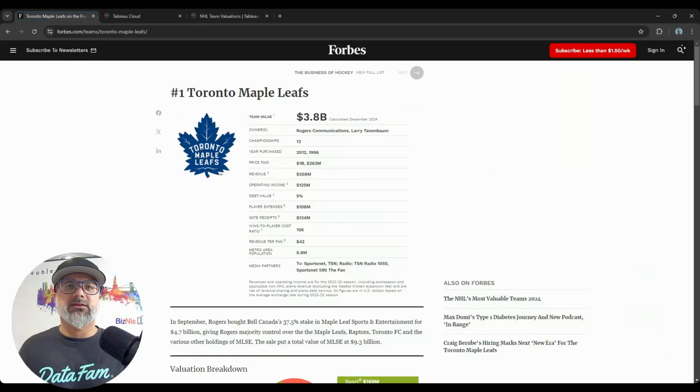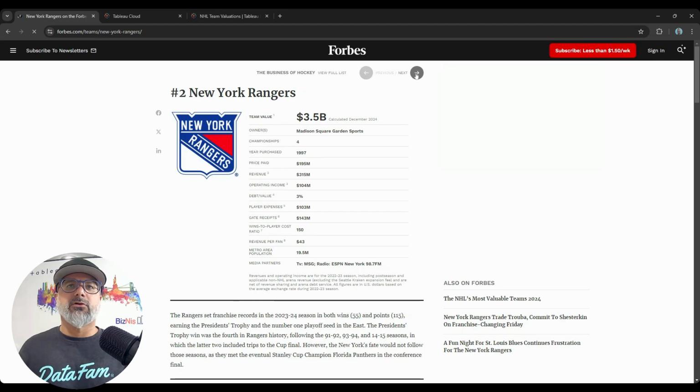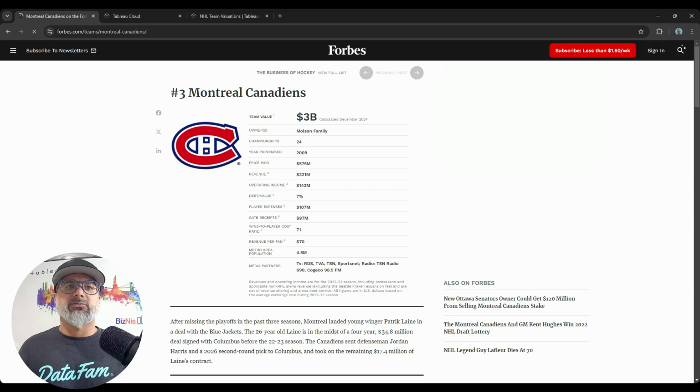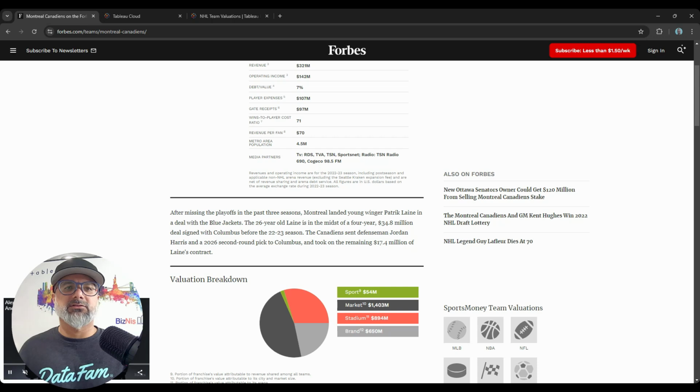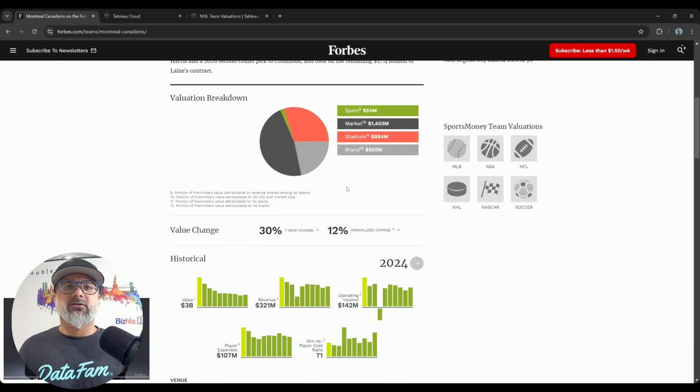Okay, so where did this inspiration come from? How did it come up with this idea? Forbes comes out with these rankings every year, and at the end of each year they publish this article, so you have the rankings and some information. So you can scroll, here's number 1, and you can scroll through all 32 teams, right? Here, on number 3, if you stop at Montreal, it shows you their valuation, some information about the team, key metrics, a little write-up, and some visuals. You have a pie chart, which we can agree isn't always the greatest chart to show, and basic bar charts here to show the trends over time for their metrics.